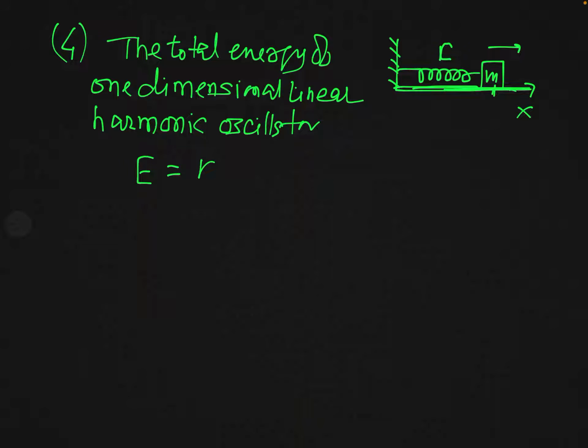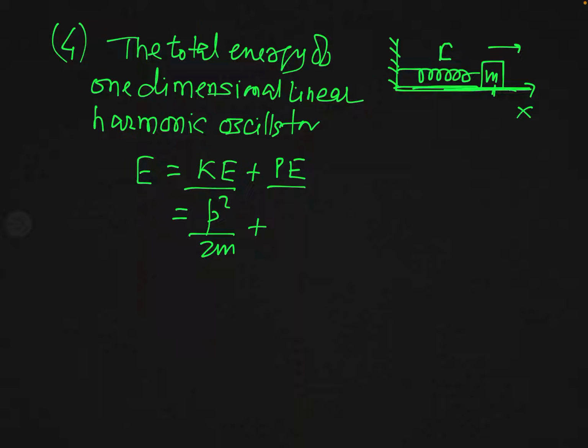This will be the kinetic energy of the mass m and the potential energy of the spring. And so classically, you know, kinetic energy is given by the expression p square over 2m. P is linear momentum. So this is p square over 2m.